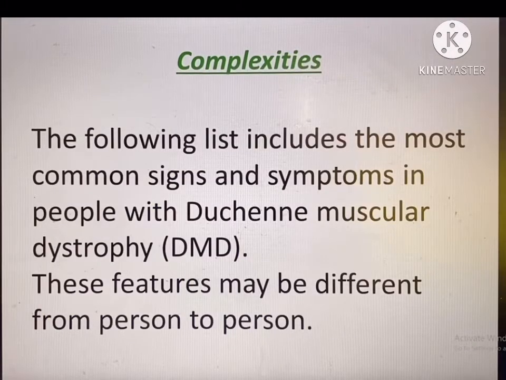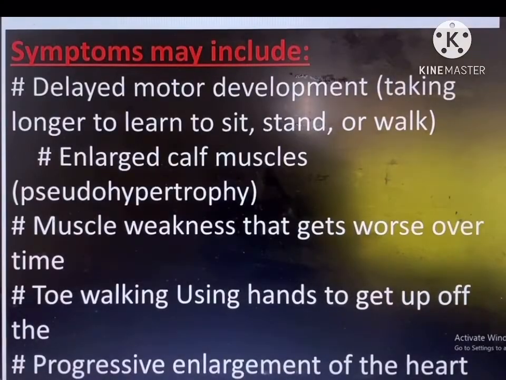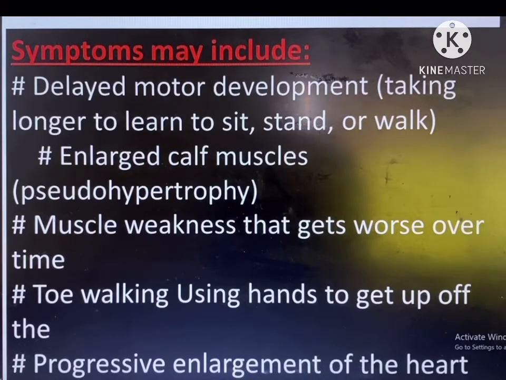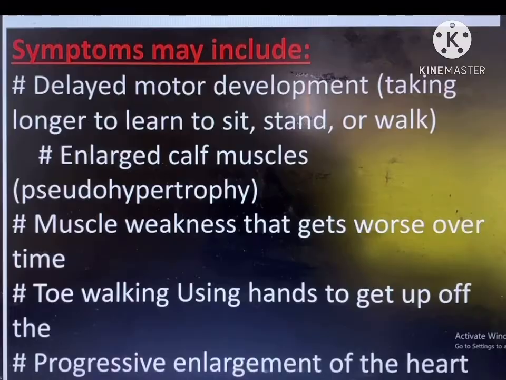The following list includes the most common signs and symptoms in people with Duchenne muscular dystrophy. These features may include delayed motor development, like taking longer to learn to sit, stand or walk, enlarged calf muscles, muscle weakness that gets worse over time, toe walking, using hands to get up off the ground, and progressive enlargement of the heart, which may hinder the normal heartbeat, followed by heart attack or cardiac collapse.